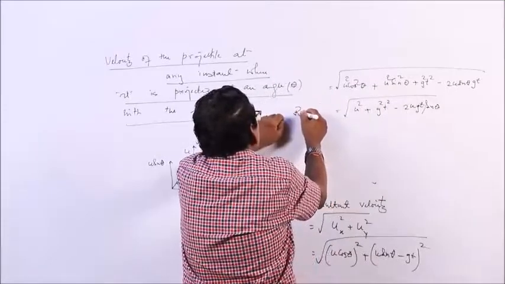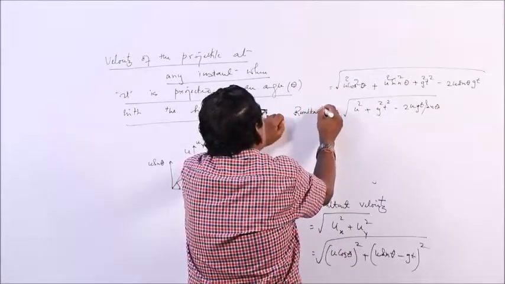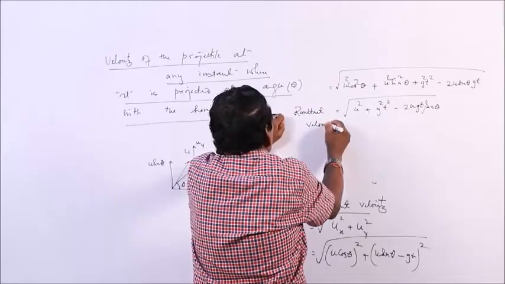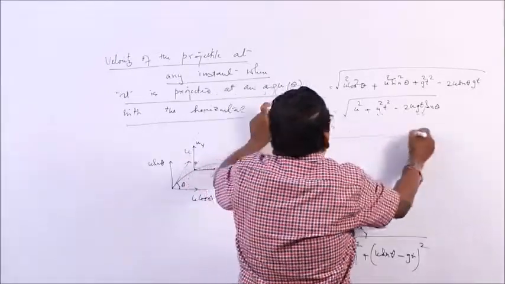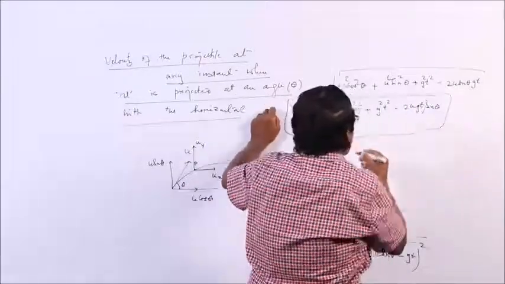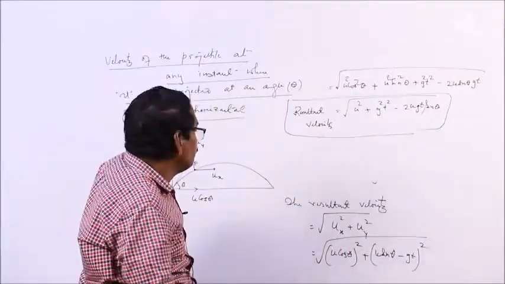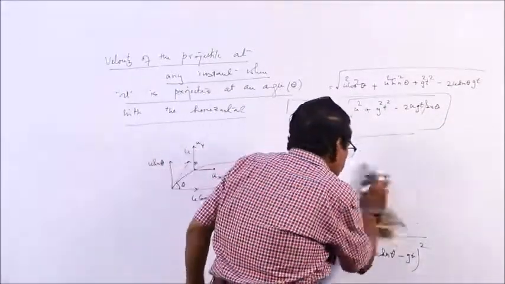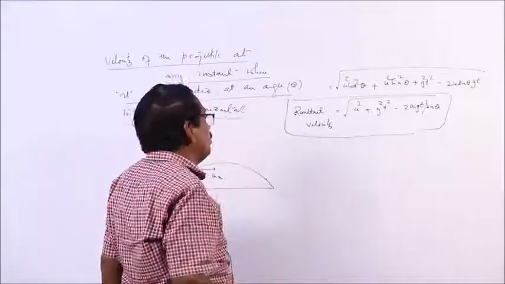This is the magnitude of the resultant velocity after time t.